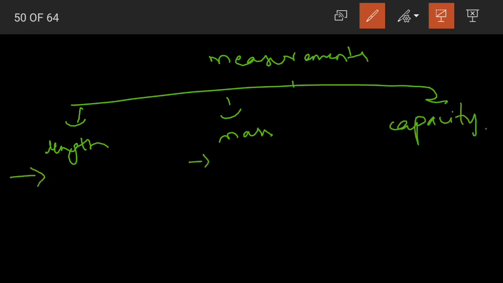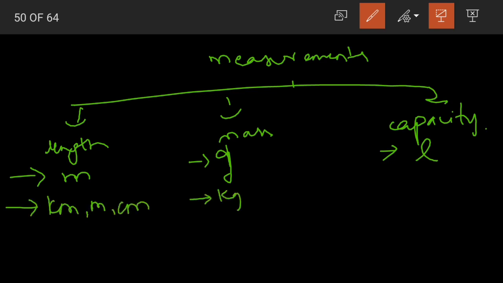What is the standard unit of measurement for length? It is the meter. For mass, it is grams. And for capacity, it is the liter. And what are the other units of measurement available? For length, we have kilometers, meters and centimeters. For mass, we have kilograms, grams and milligrams. For capacity, we have liters and milliliters.